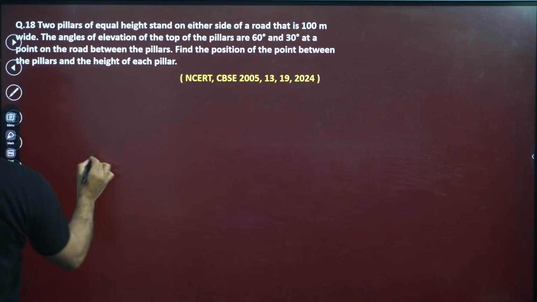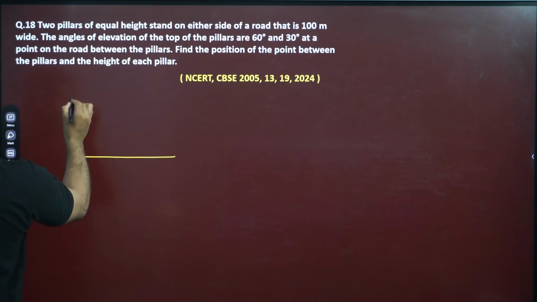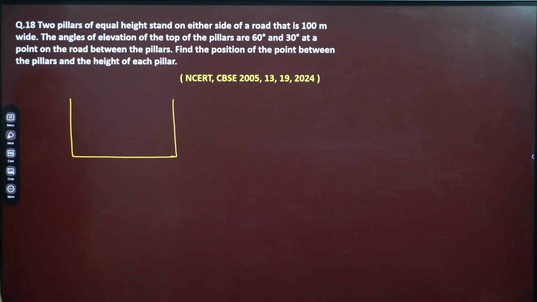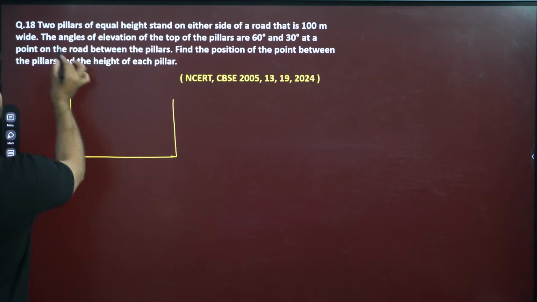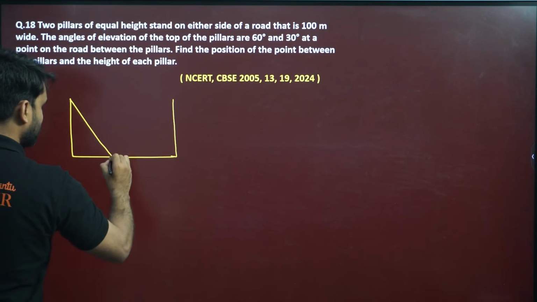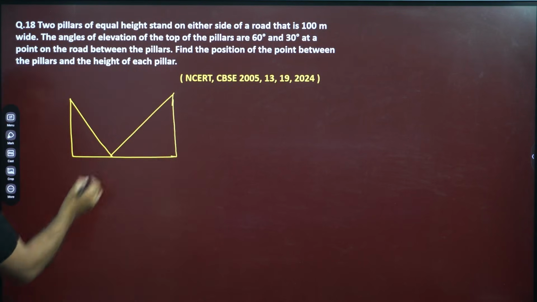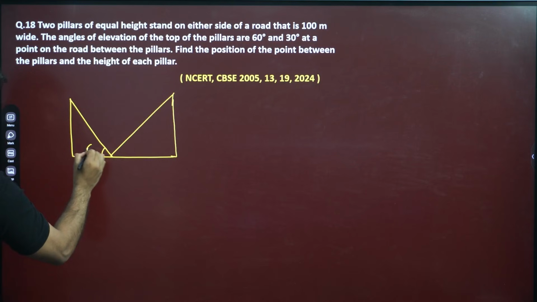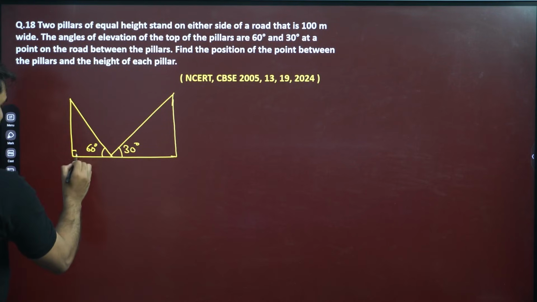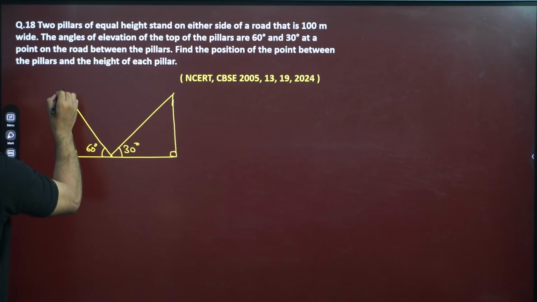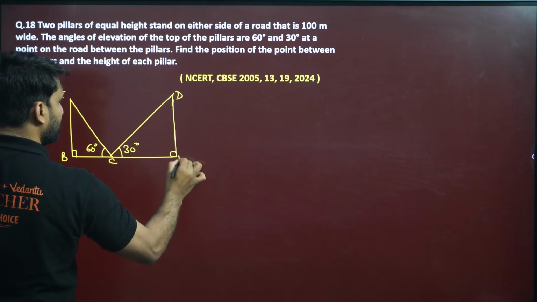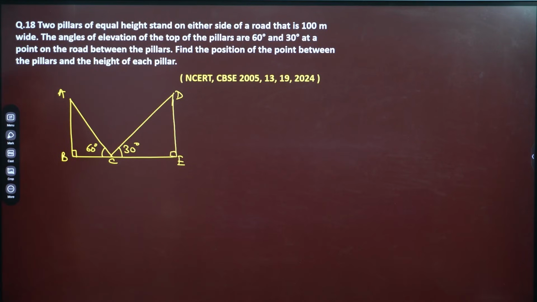I want space. So let's say this is the highway. Two pillars means this is one pillar and this is the second pillar. Both are of the same height. Okay. The angle of elevation of the top of the pillars is 60 degree. So this will be 60 and this will be 30 degree. This is 60 degree, my dear, and this is 30 degree. Right. So we have two right angle triangles. Always find the right angle. Please name this A, B, C, and this is D, E. Okay. This is the condition.